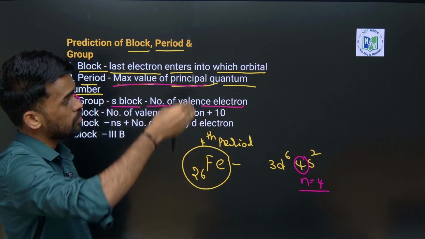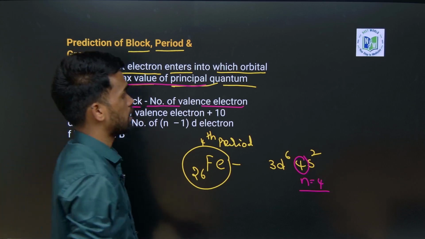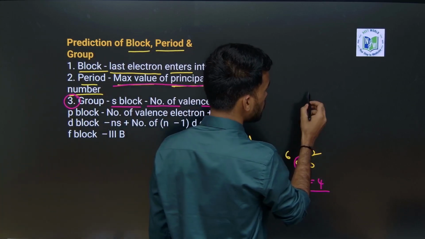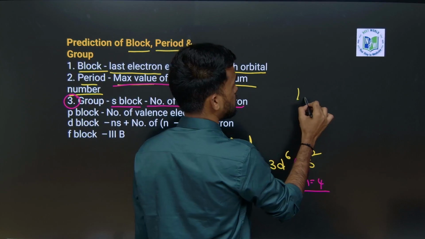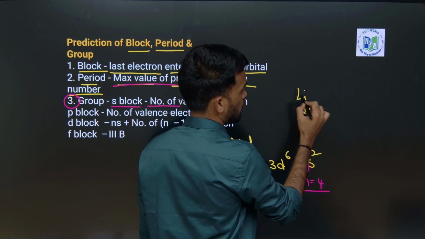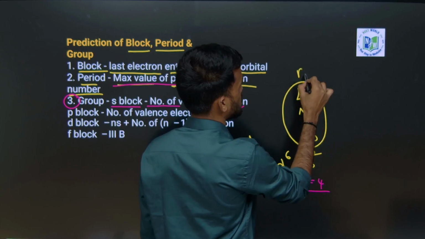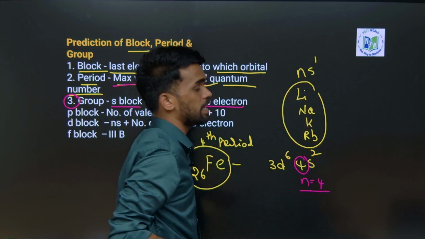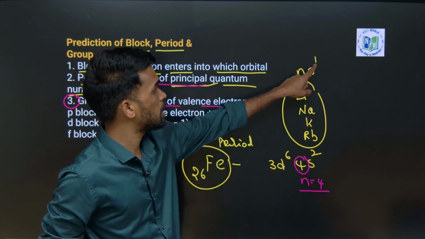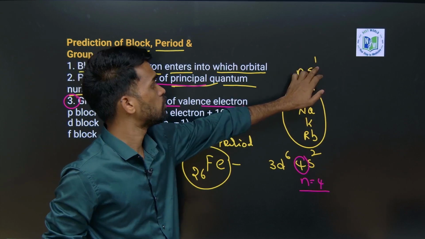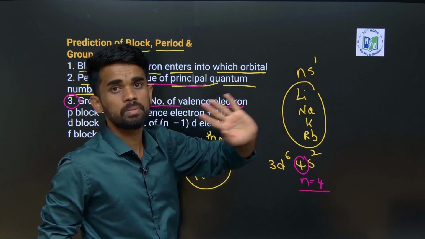For example, for all alkali elements, the first group elements like lithium, sodium, potassium, rubidium, all these elements have the general electronic configuration ns1. So in the s orbital how many electrons are there? 1. Therefore we can consider these as first group elements.